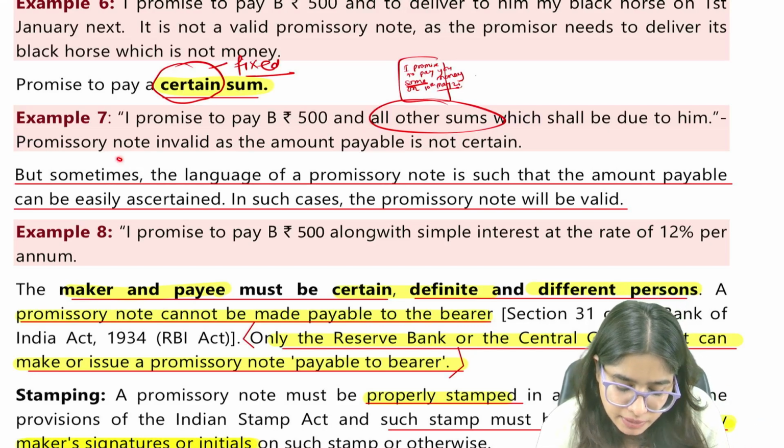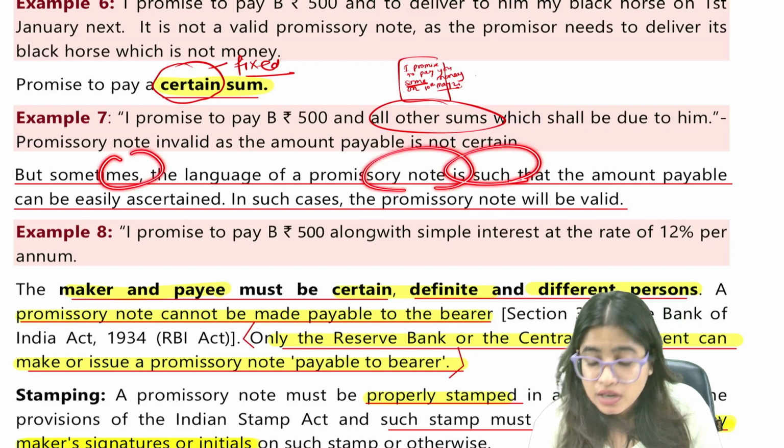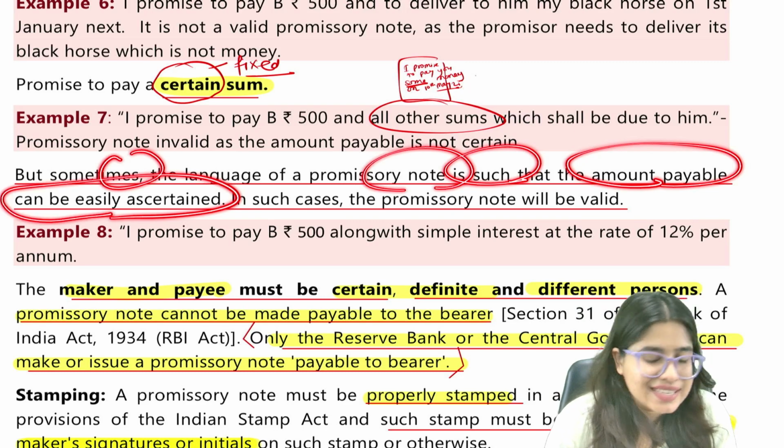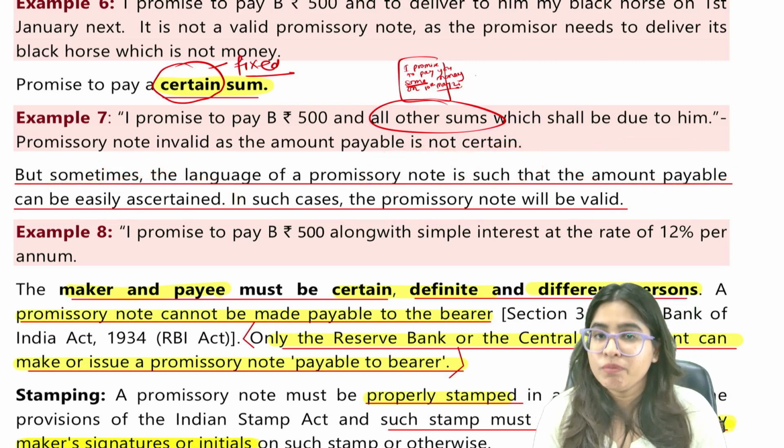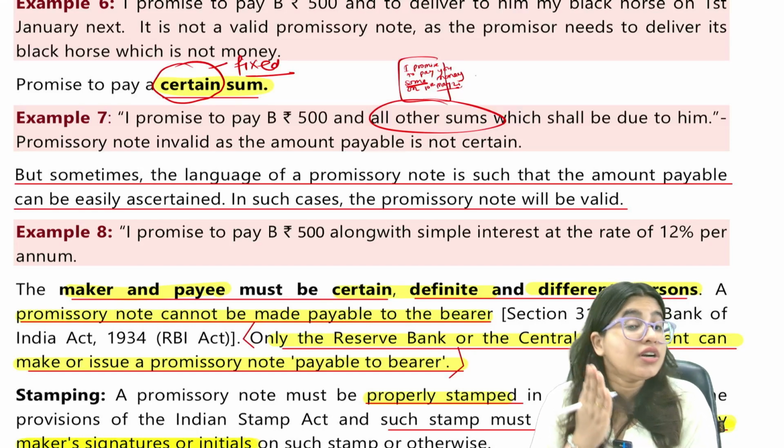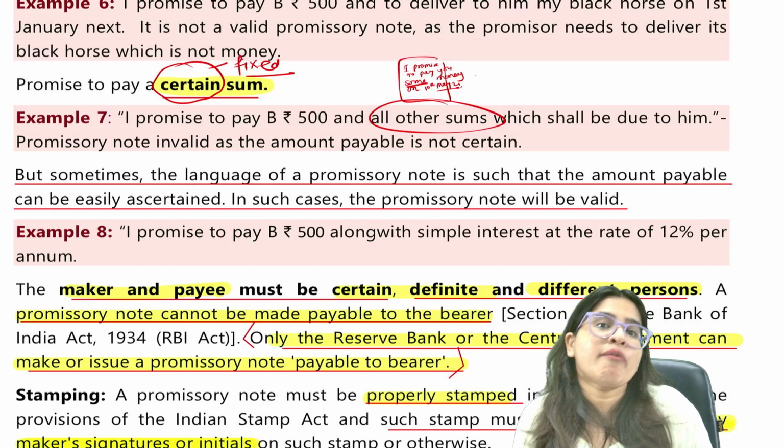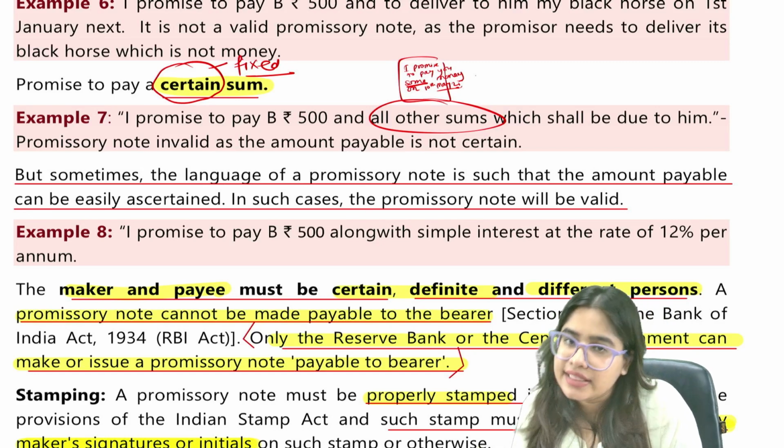But sometimes the language of the promissory note is such that the amount payable can be easily ascertained, then the promissory note will be valid. So what are we saying? That if the amount is not certain, but it is capable of being certain, you can ascertain it, in that case it will be valid.